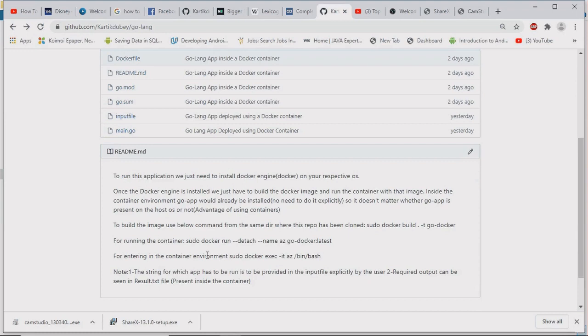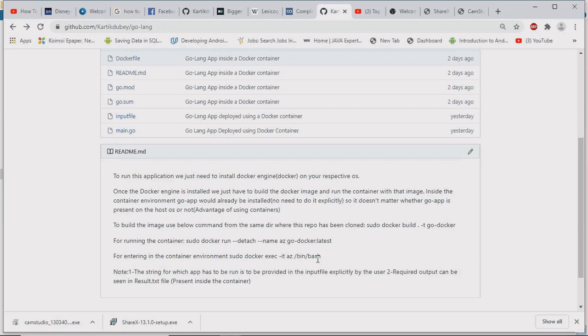For running the container, we will just run the docker run command and give the container a name with --name and specify the image for that container. Now for entering inside the container, we will use the docker exec command and the name of the container. Using this command, we can easily go inside the container and run the Golang application smoothly.